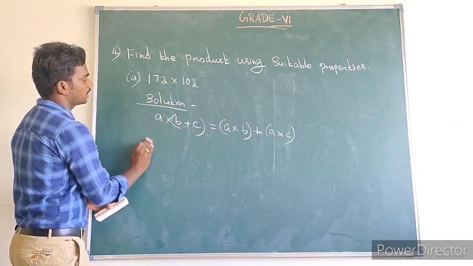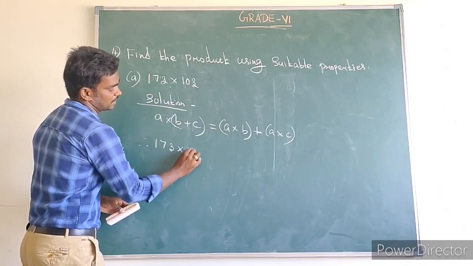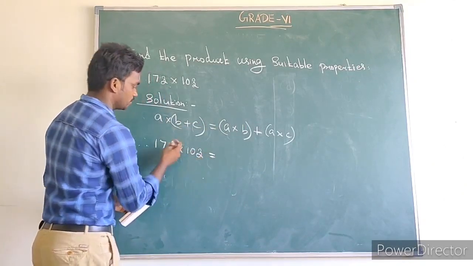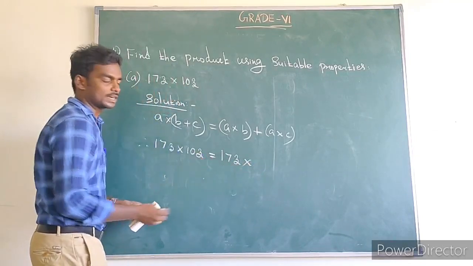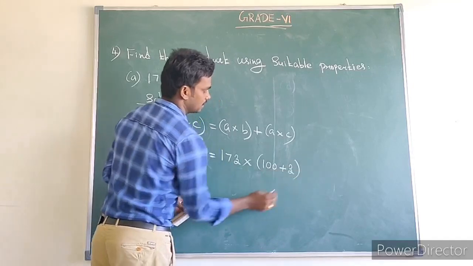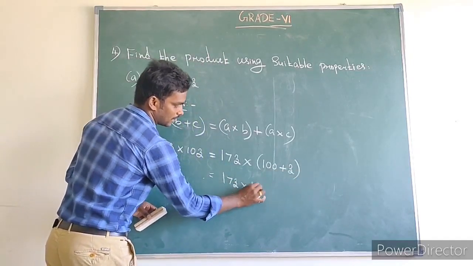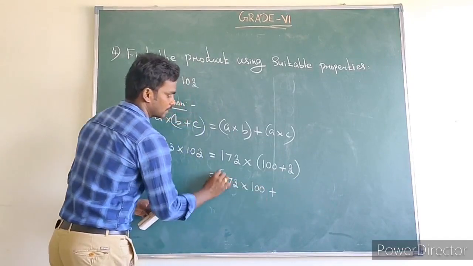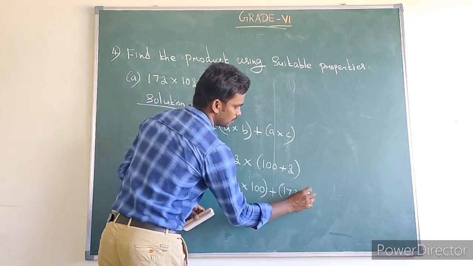Therefore, how to write 173 into 103? We can write 103 as 100 plus 3, which is 173 into 100 plus 173 into 3.